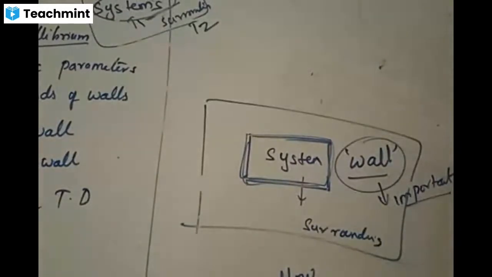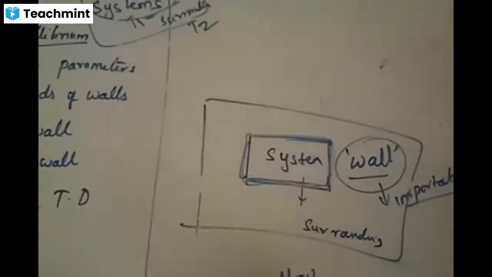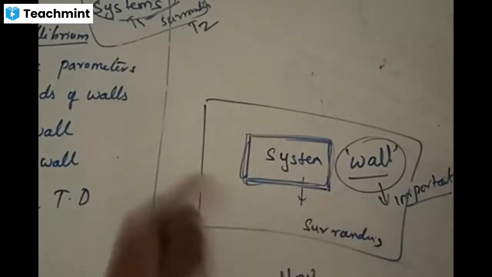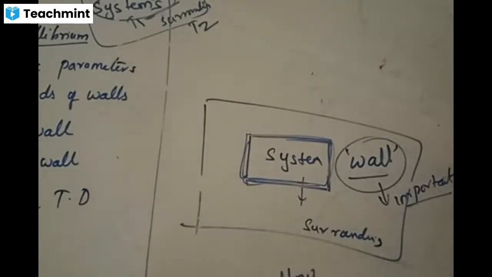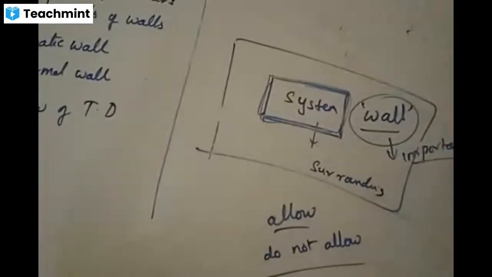What is the meaning of wall is allowing and wall is not allowing? If the wall allows, then the system can interact with the surroundings, or vice versa. If the wall is not allowing, then the system would not interact with the surroundings. Wall has two important properties.